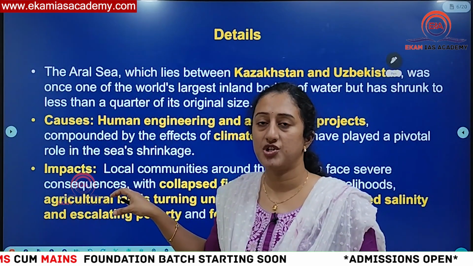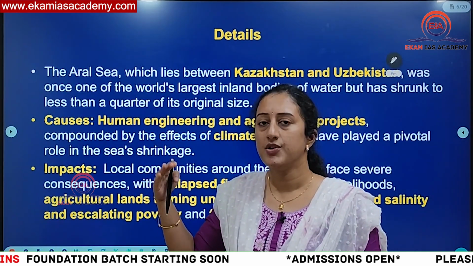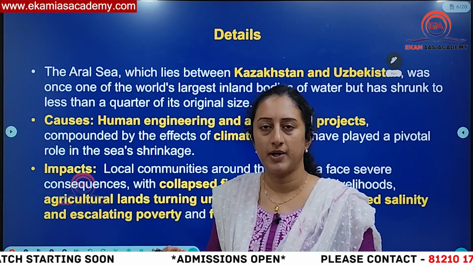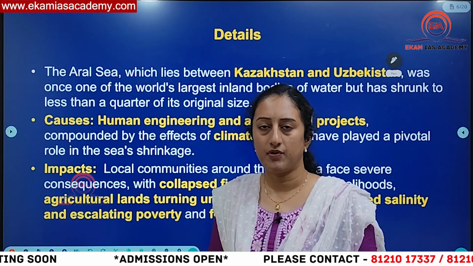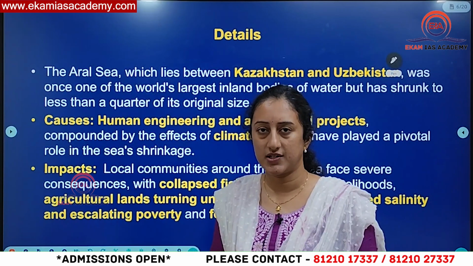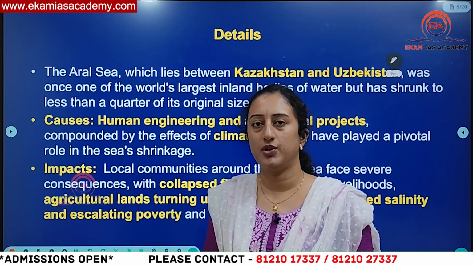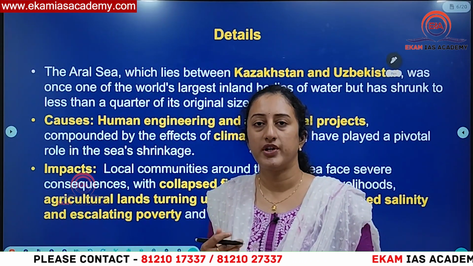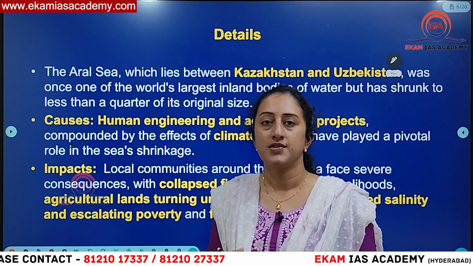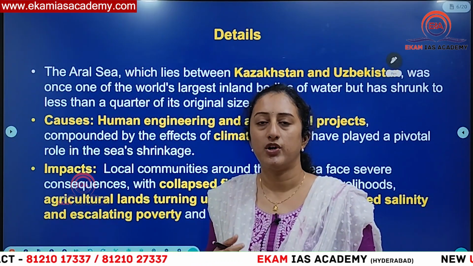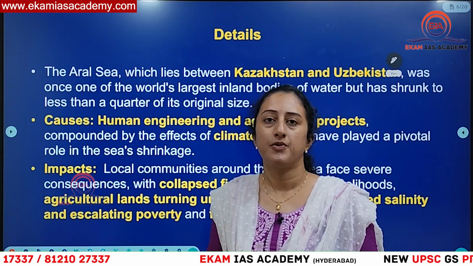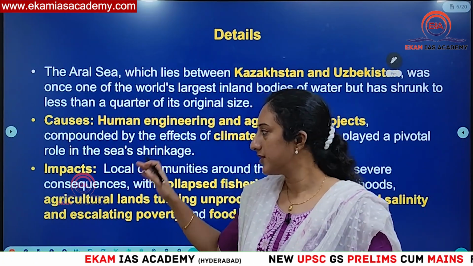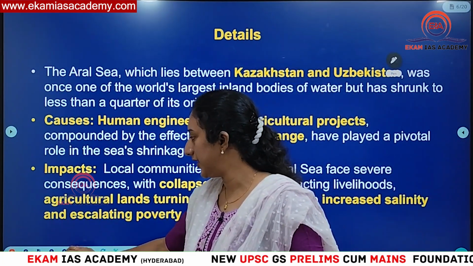And this region of Central Asia is an arid or semi-arid region, okay? So not much precipitation is received to fill up the water level in the Aral Sea. So there are two reasons: drying up because of intense climate change in recent times, and second, human-induced reasons, or human engineering techniques like diversion of water for irrigation or more intensive agriculture practices without any sustainable mechanism. Because of all these reasons, the Aral Sea slowly started disappearing, or shrinking in its extent. We'll understand these reasons in detail.